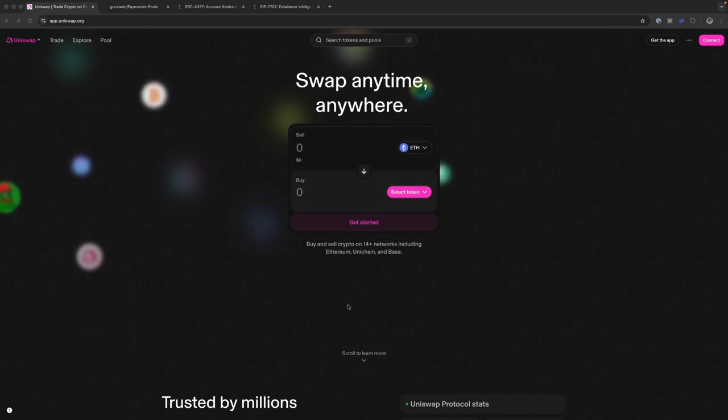So how does it work? First, we will need to find a pool in Uniswap of Ether and the token that we want to pay with, for which we can utilize a specialized router to find the pool that offers the lowest cost for sponsoring with that token. And in case there is no pool supporting that token yet, we can create a pool and be the first to offer it.